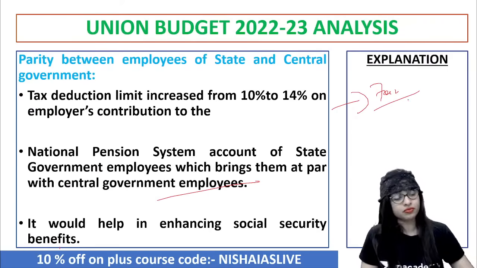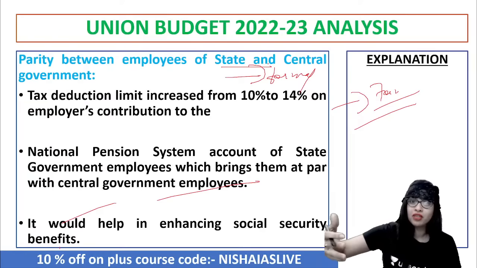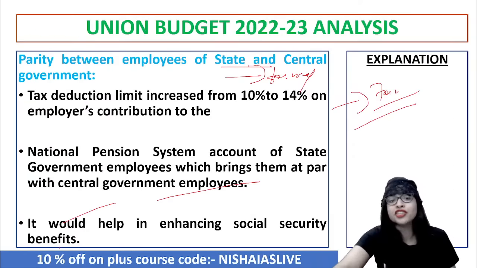All these things are also to be looked upon. Here they're again talking about the formal sector employees. Did they really talk about the informal sector employees? Because state and central government employees are what? They are in the organized or the formal sector. So they are focusing on enhancing the social security benefits of them. What about the informal people? That is to be understood.